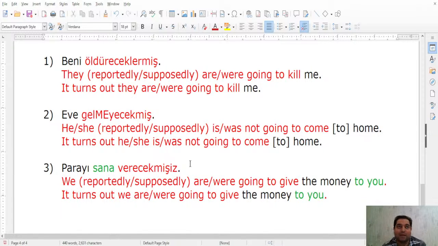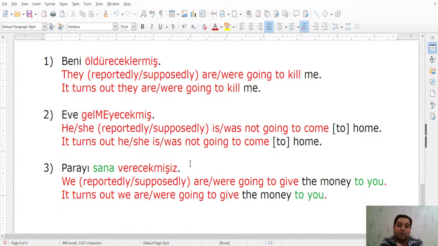How does it become the past of the future tense? Probably the person sitting with the documents, doing something with the documents, told you what? You will pay the money to that person. So that's how it became future tense. Okay, you are going to pay the money to that person.